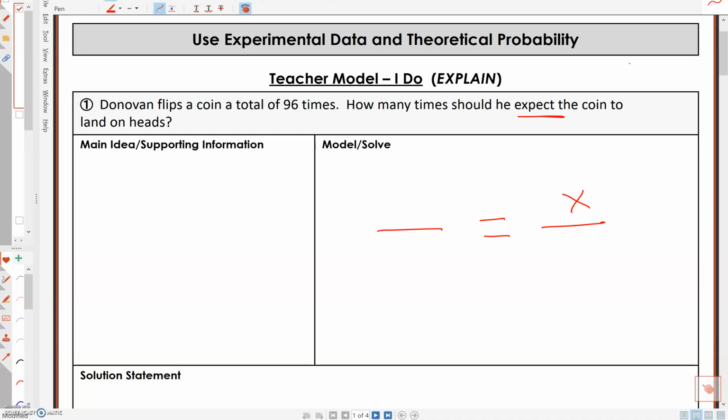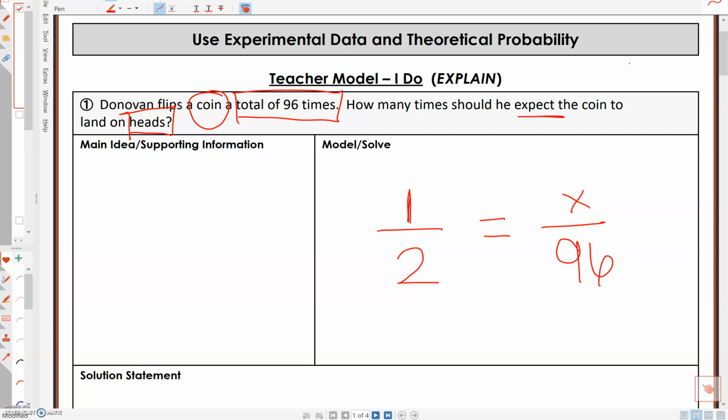Now it is talking about a coin. A coin has a total of two sides, a heads and a tail. Your question is asking you for heads. Well, how many heads are there? There's only one head out of two. Now, it's asking for a prediction. Well, if he flips it 96 times, that's the other total it talks about here. How many times can you predict or he should expect to get heads if you make the prediction?